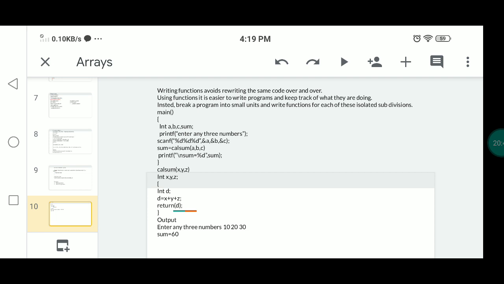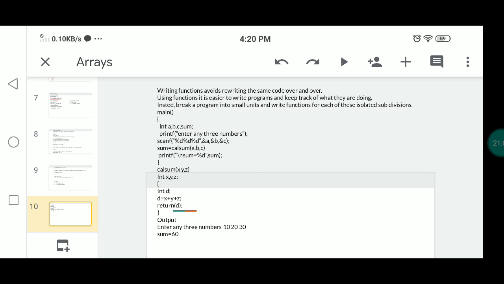While calling calsum of a comma b comma c, automatically the transfer of control goes to calsum of x, y, z. The values will be transferred to x, y, z from a, b, c. Automatically it will assign the values to x, y, z.